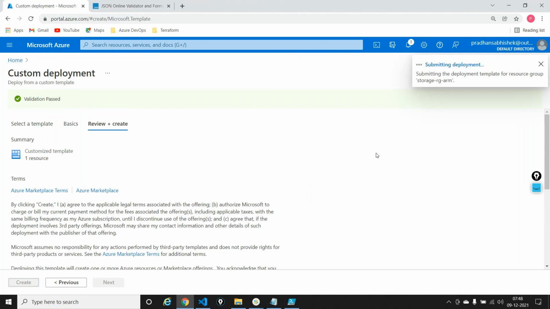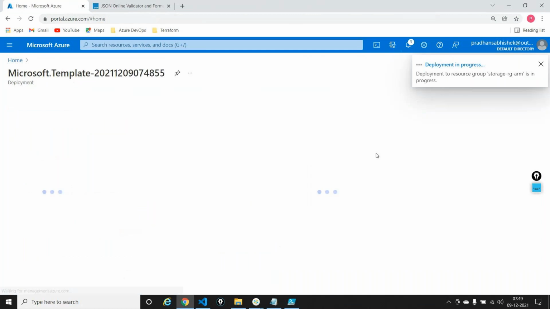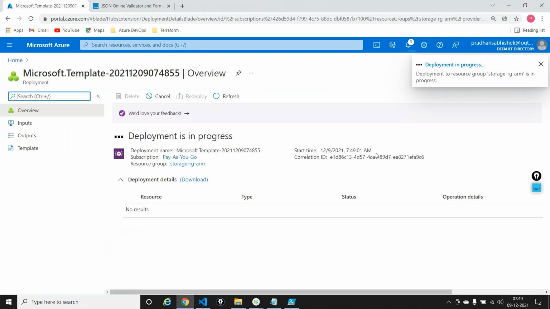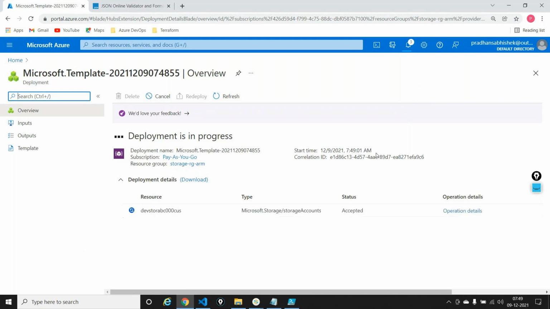So I'm making my templates absolutely reusable, right? Reusability is the crux of this. And now this will deploy a new storage account every time the client passes a new value here. If he passes an existing value, it doesn't throw any error, it says, okay, fine, this is good enough, I'll go ahead and create something. And now it's creating a new resource group out here, saying dev store ABC000 CUS.